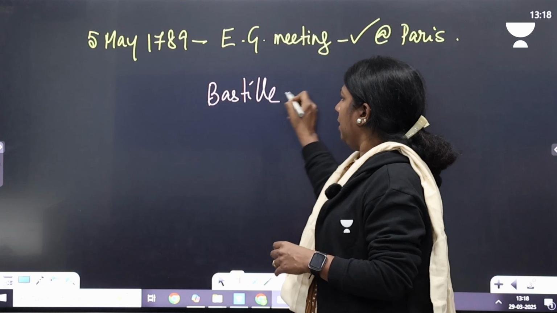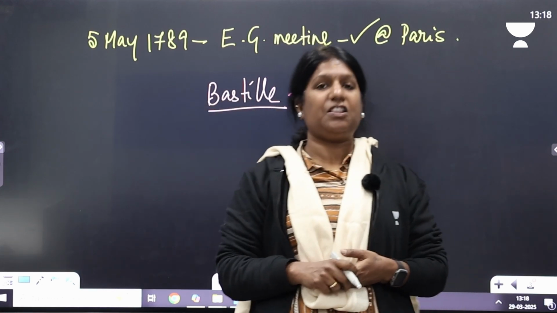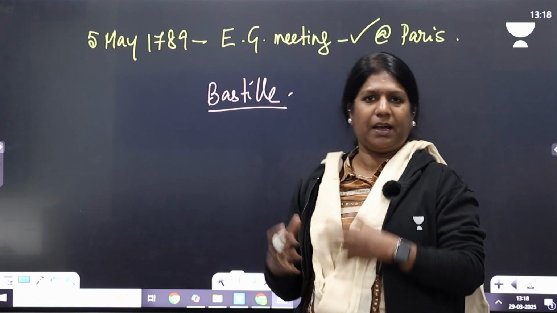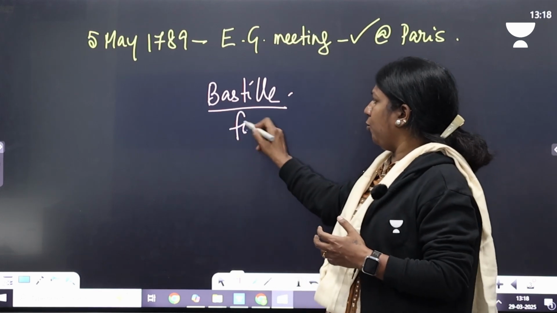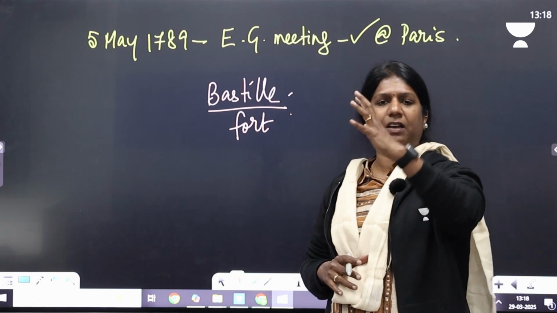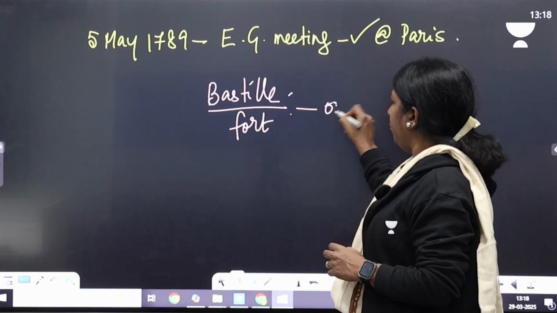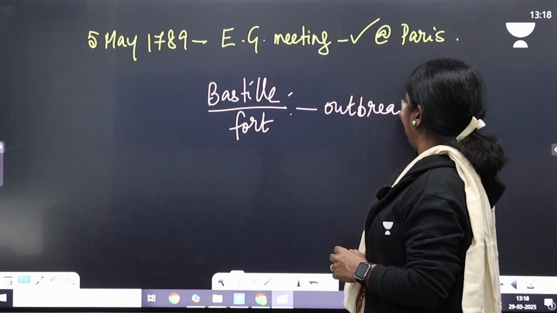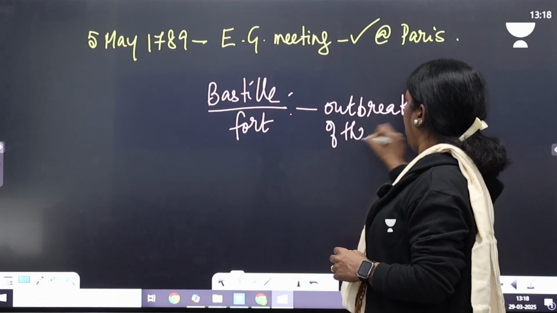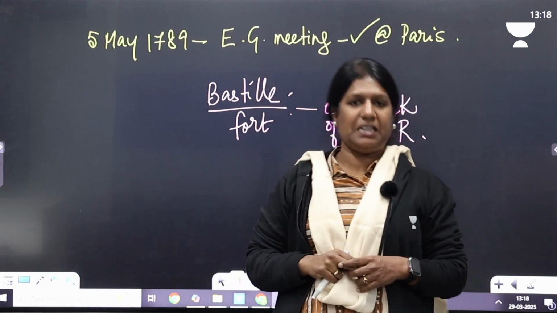Bastille was called the fort of the old regime. Now the Bastille Fort, like the Red Fort, was located at Paris. People went and stormed Bastille and broke it to the ground. So this is the outbreak of the French Revolution. We start with the year 1789.